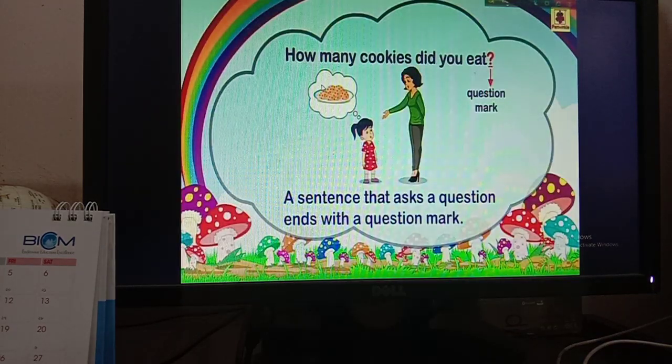Okay, here is an example for you. How many cookies did you eat? So this is a question. Mother is asking this question to her daughter, that's why as this is a question, that means an interrogative sentence, you have to put a question mark at the end of the sentence. You can see that a sentence that asks a question ends with a question mark. This is also very known to you. When we use an interrogative sentence, we have to put a question mark at the end of the sentence.